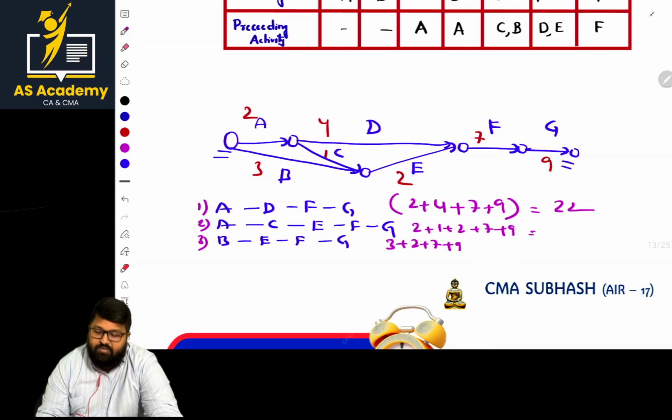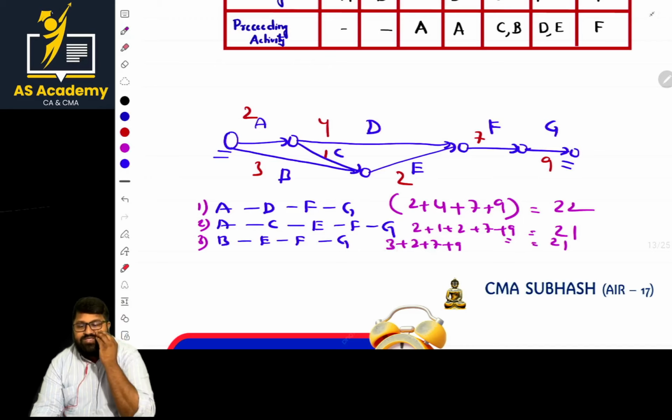Next, what is the second case? In this case, what is the duration? 16 plus 5, 21. What about the last one? 16 plus, again, it is also 5, 21. Okay. Once this part is done, what is next?